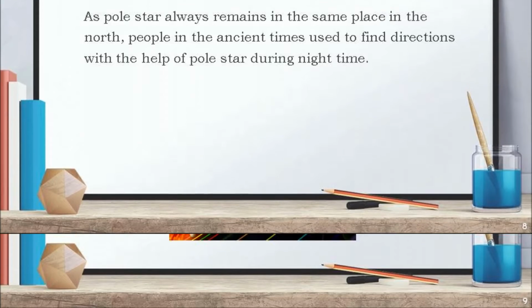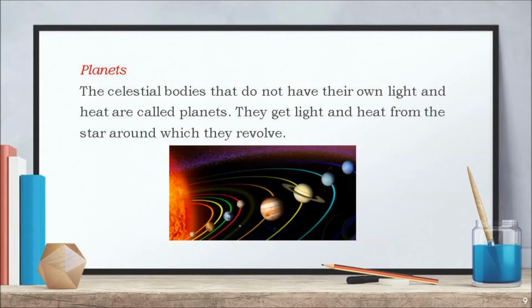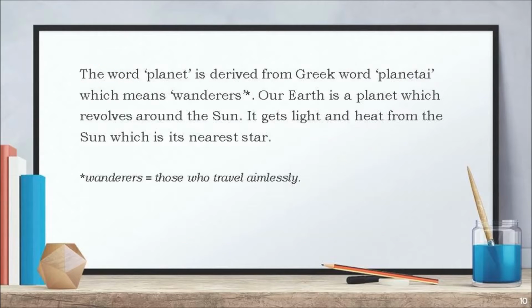Now let us learn about planets. The celestial bodies that do not have their own light and heat are called planets. They get light and heat from the star around which they revolve. The word planet is derived from the Greek word planetai, which means wanderers.